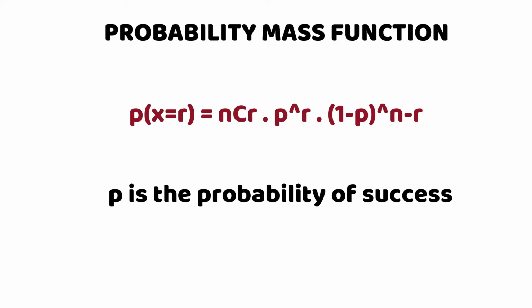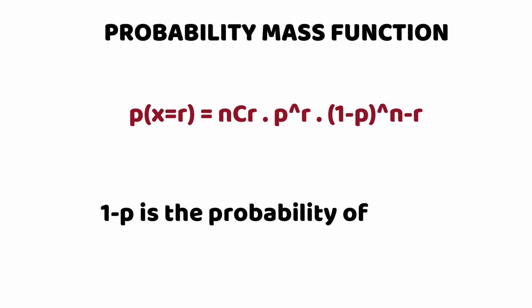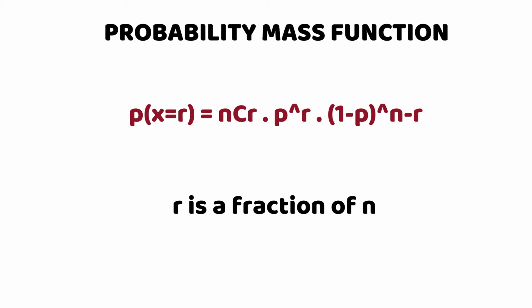p is the probability of success, which is the probability of me making a basket successfully. 1 minus p is the probability of failure, that is the chance that I won't make a basket. And r is a fraction of n, meaning if I'm going to make 10 throws in total, what is the chance that I'll make 8 successful throws? So that is n equals 10 and r equals 8.